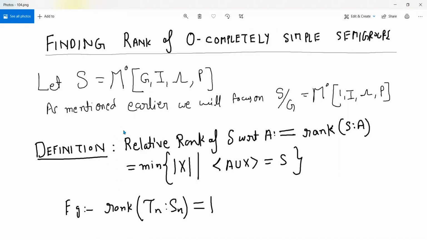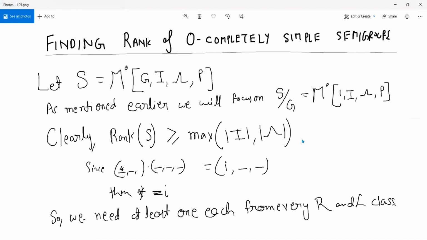Right? So with that respect, we will move forward by quotienting the group part and just focusing on purely the semigroup part to find the rank of that first, and then we can see if we can expect equality. Okay, so first let us come to certain obvious lower bounds again. As mentioned earlier, we will be focusing on S mod G.